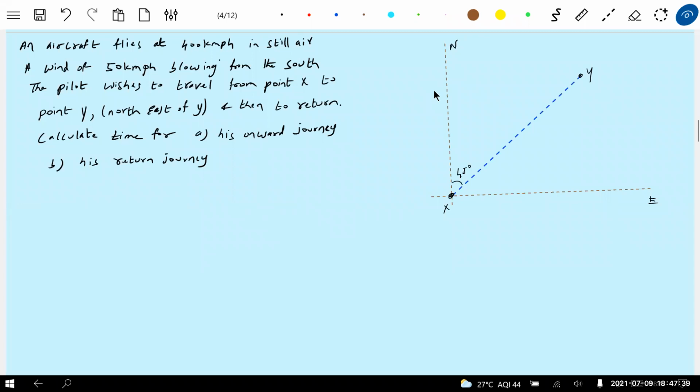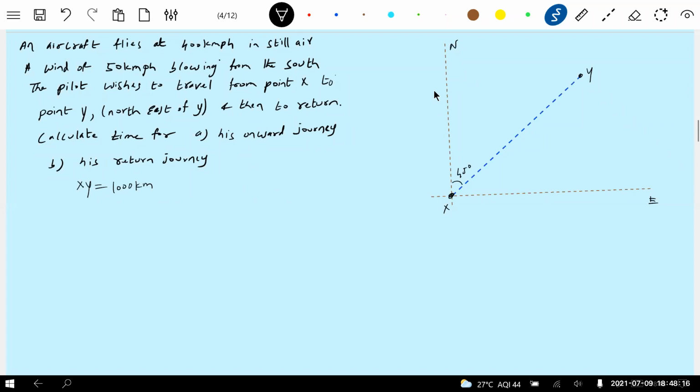In still air, with a wind of 50 km per hour blowing from the south, the pilot will travel from point X to point Y. It's 1,000 kilometers. Let me give XY here. I think 1,000 kilometers is very long; in a train it may take 1 or 2 days. Okay, let's see how much time this aircraft will take to cover that. Now the distance from the source to destination is 1,000 kilometers.